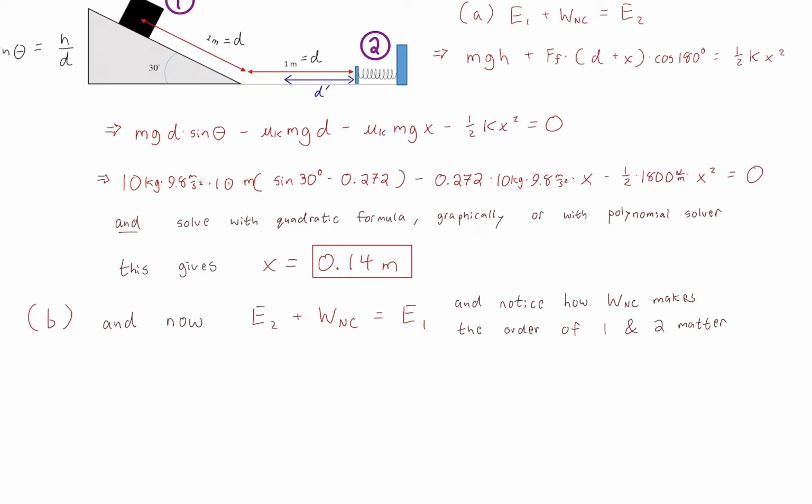Because before, remember I said, well, you can, and the best example is a concept question where we went from point 1 to point 2, or we went from point 2 to point 3, or we just jumped from point 1 to point 3. All right, it was a concept question of dropping the block on the spring. Please refer back to lecture 14 and see the concept question of dropping a block onto a spring and filling in the table of whether the changes in energy were positive or negative.